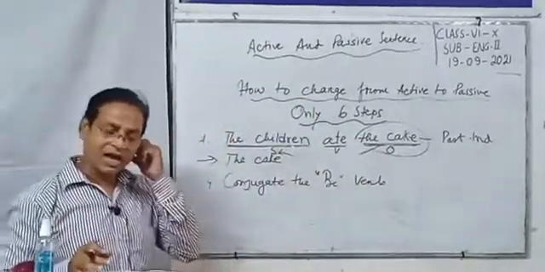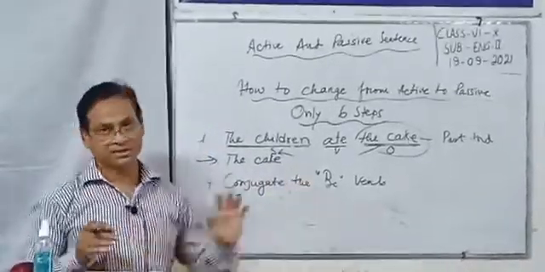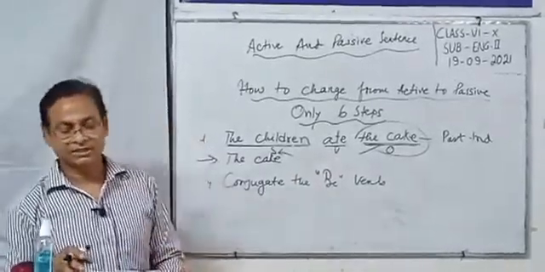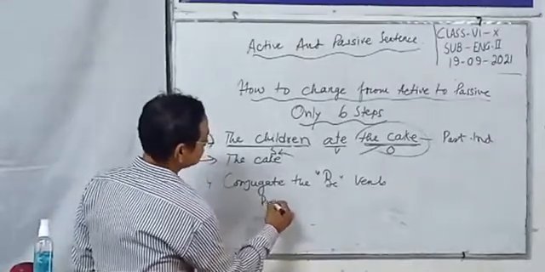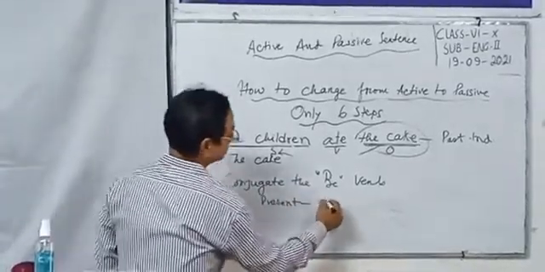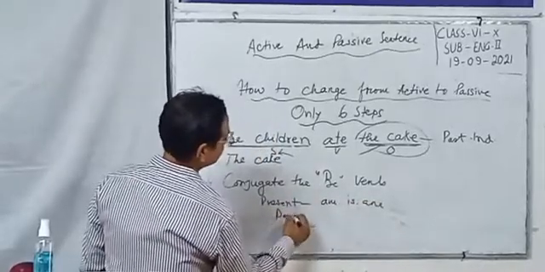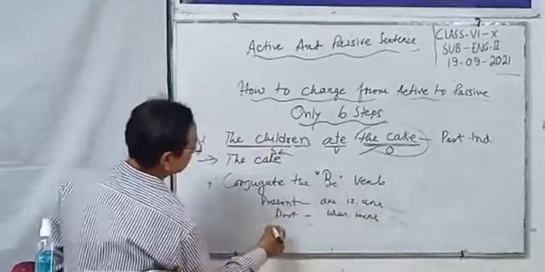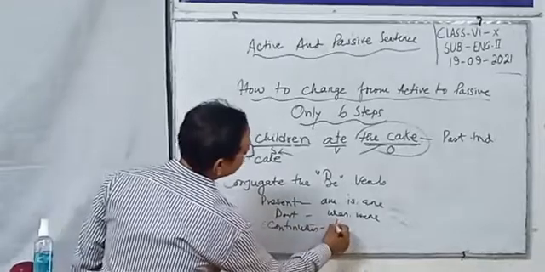Dear students, in my last class, I taught you about the verbs. verbs আমি কিন্তু গত ক্লাসে তোমাদের শিখিয়েছি। Present tense: is, am, are. Past tense: was, were. Continuous: being.